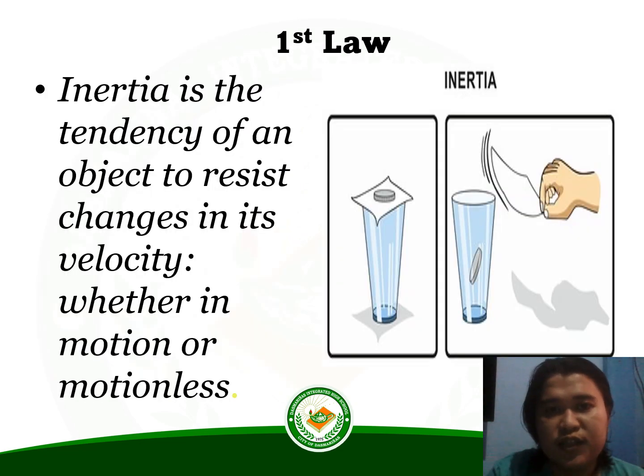What is inertia? Inertia is the tendency of an object to resist changes in its velocity, whether in motion or motionless. As you can see in the picture, when the cardboard is pulled, the coin falls into the glass. This is because of the inertia of the coin, which maintained its state of rest, and it fell into the glass because of gravity.